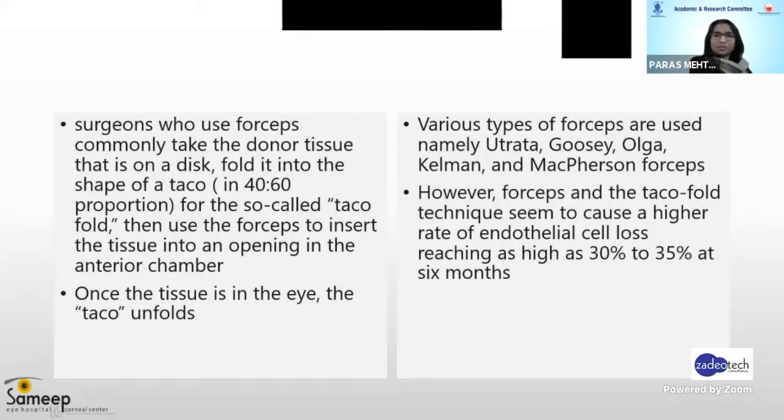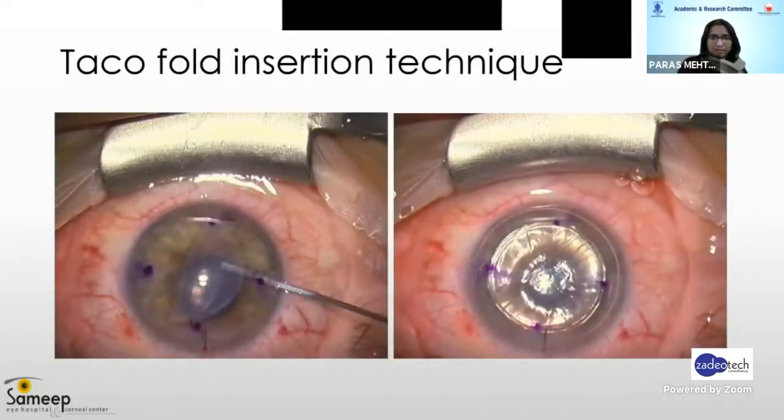Various types of forceps are used, namely Utrata, Guzzi, or Olga, sometimes Kelman and McPherson forceps. However, forceps and taco-fold techniques seem to cause a higher rate of endothelial cell loss, reaching as high as 30% to 35% at 6 months, and that is why people moved on to use other techniques. This is how essentially the lenticule is converted into a taco. The top fold is 60% and the lower fold is 40%, so that it is easier to unfold this tissue, and one can insert a bubble underneath between the two folds, and the taco would unfold. So as you can see here in the picture on your right hand side.